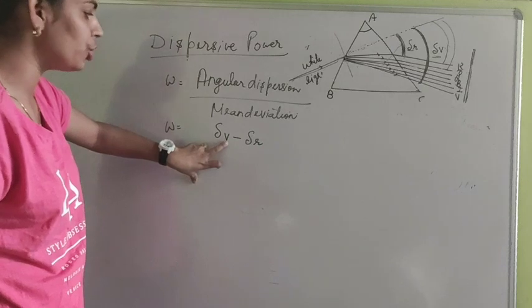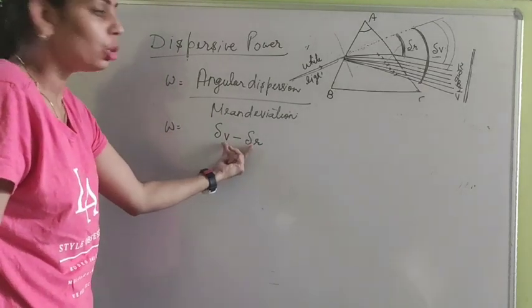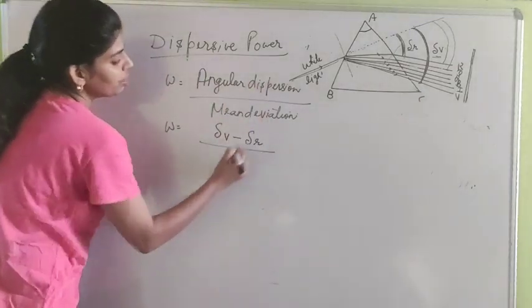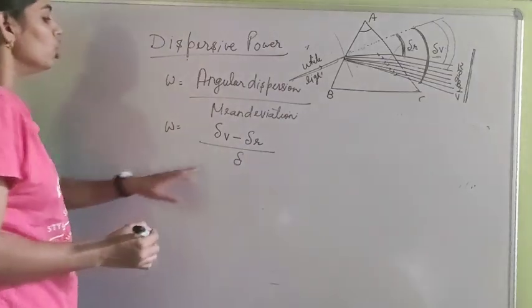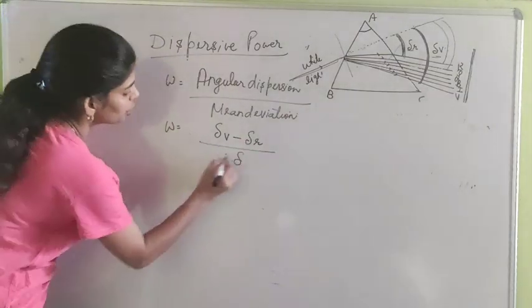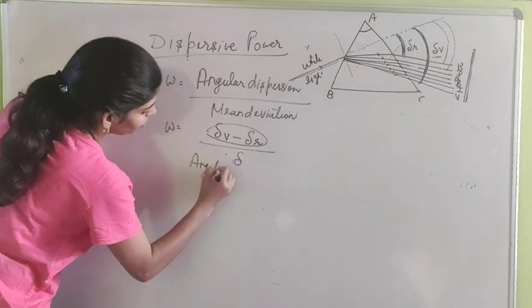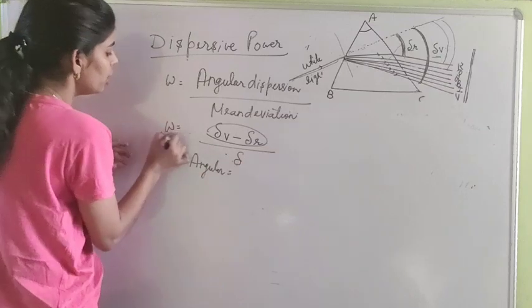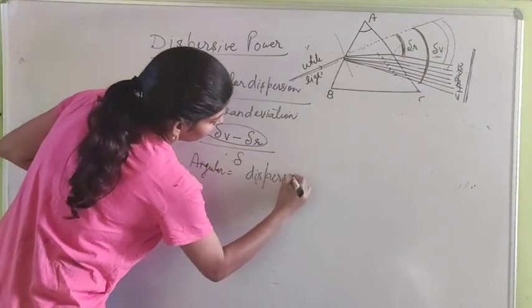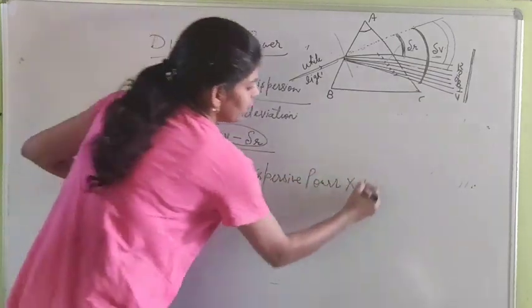So the angle of deviation for violet and the angle of deviation for red, and the difference of the two is known as angular dispersion, and mean deviation is denoted by delta. So from here we can say that angular dispersion is equal to the dispersive power into mean deviation.